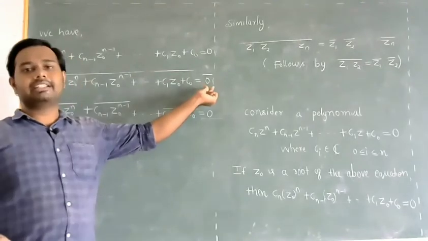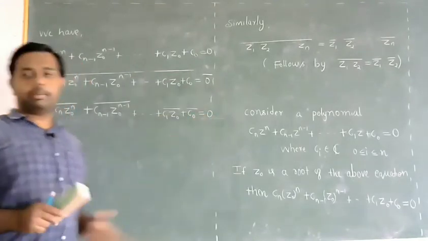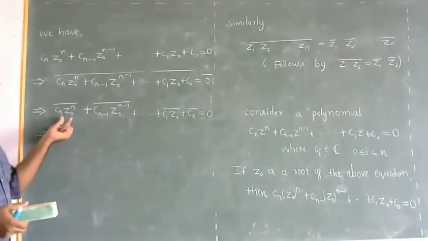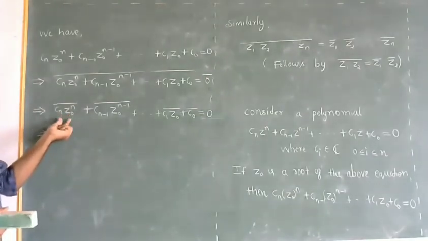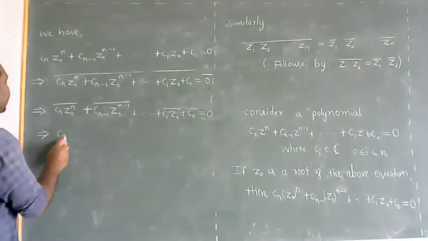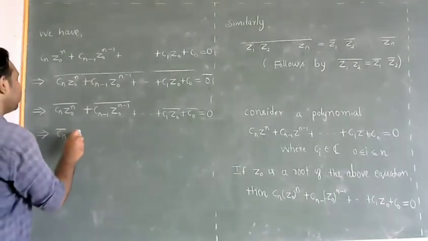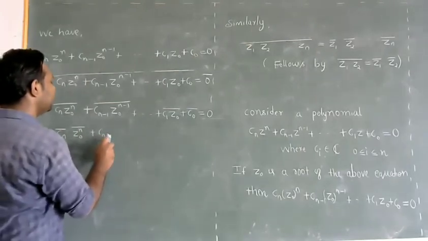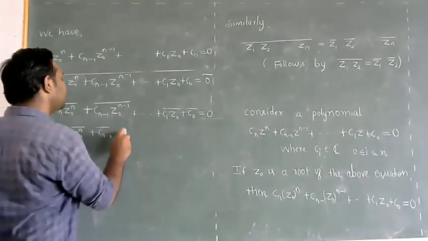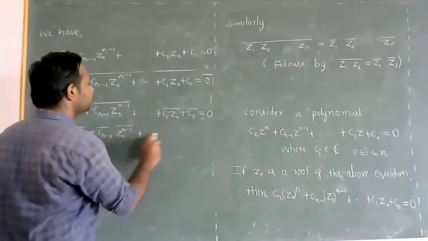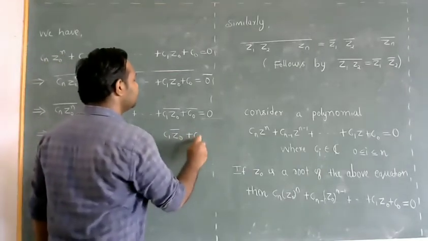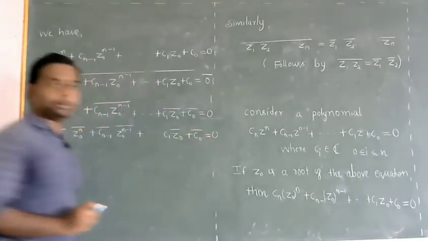So taking the fact that it is real, its conjugate will be itself. Now this implies, now we have conjugate of the product. So Cn bar into Z0 power n whole bar, Cn minus 1 bar into Z0 power n minus 1 bar, so on, C1 bar into Z0 bar, C0 bar equals 0.